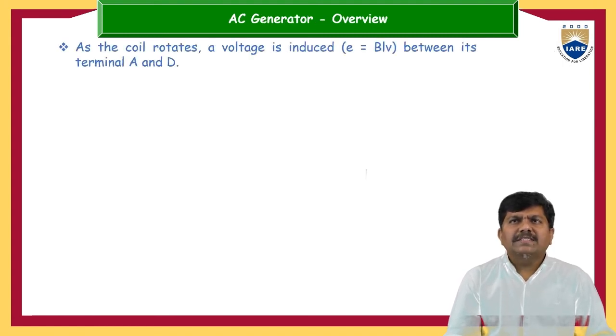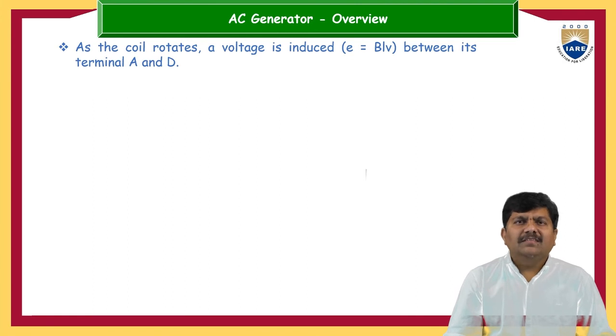So as the coil rotates, a voltage is induced, that is E equals BLV. B is the magnetic field density, L is the length, and V is the velocity, because the relative velocity is also very important here.